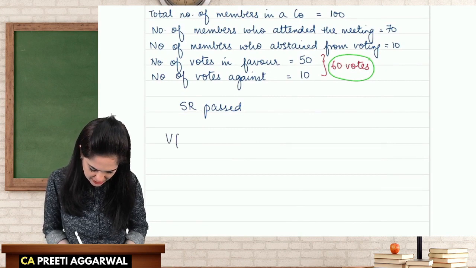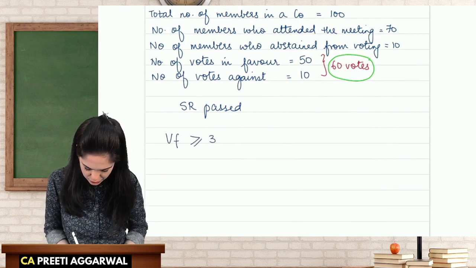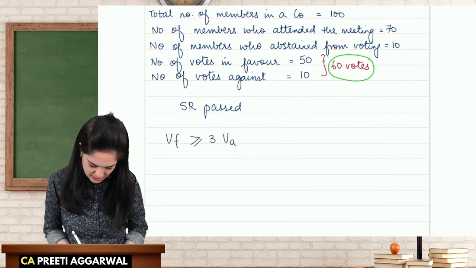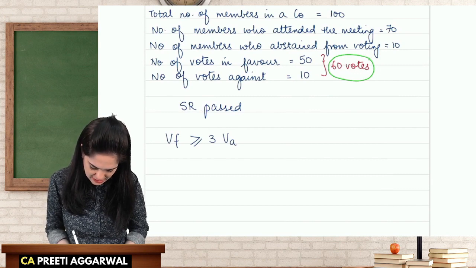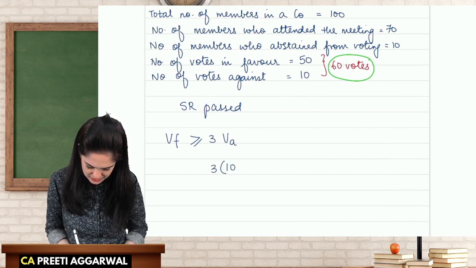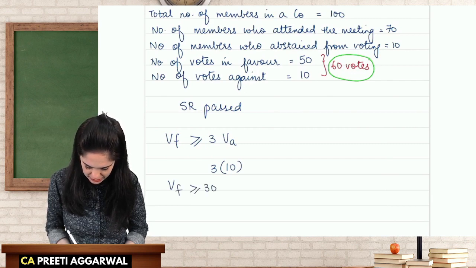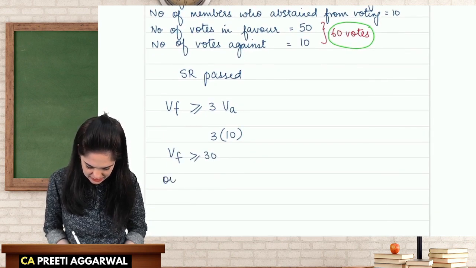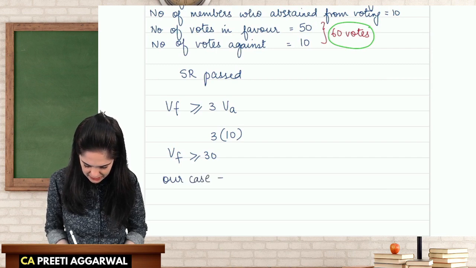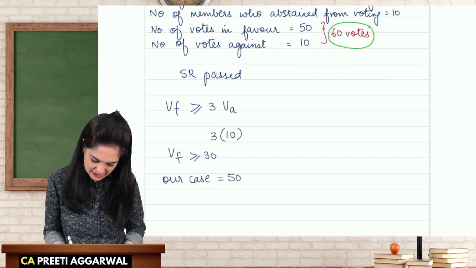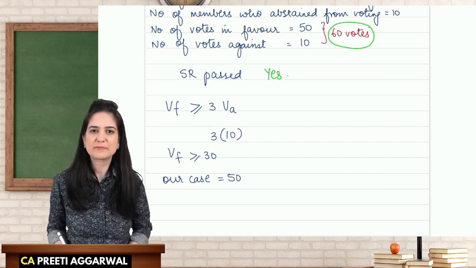So votes cast in favor must be more than or equal to 3 times the votes cast against. So if the votes cast against are 10, 3 times, it means votes cast in favor should be more than or equal to 30. In our case, it is 50. So yes, a special resolution is passed.